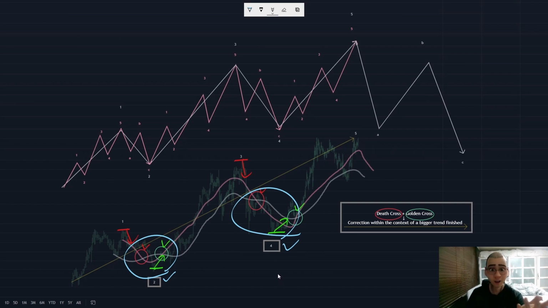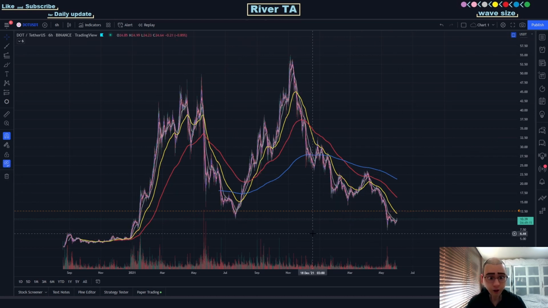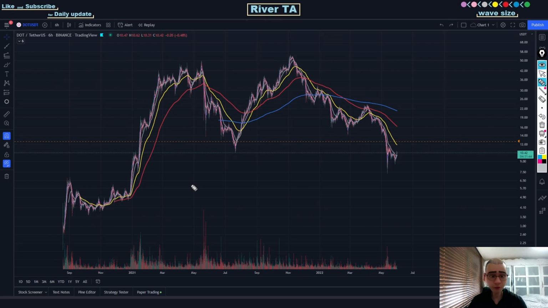So, now that's all explained, let's get right into the main analysis. Alright, so here's the chart for Polkadot, and let's spot all the death cross and golden cross of the 6-hour chart, starting with the low value moving averages to high value moving averages. But first, let's erase all the drawings and change our chart from linear to log so that we can look at the moving averages a little better.